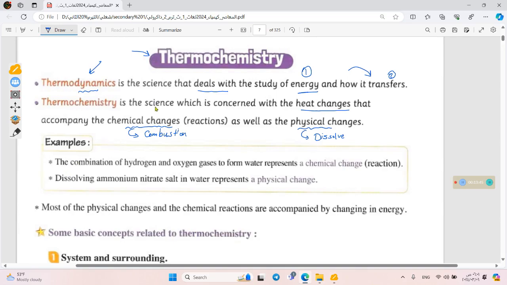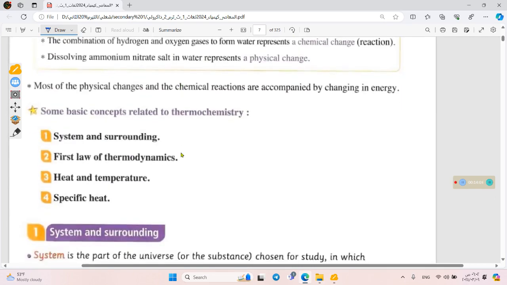Actually, we're studying the heat exchange in something called a system. The system is the part of the universe in which the chemical change and the physical change happen. So this part of the universe includes the physical change and the chemical change. This is the system. Any system has boundaries. Boundaries are the walls or the ends of the system.